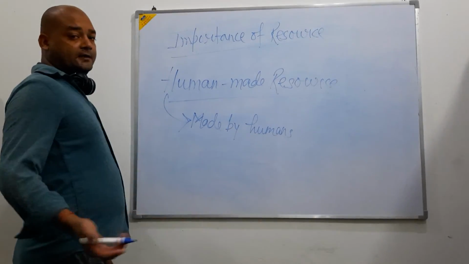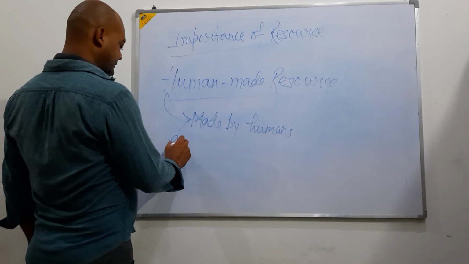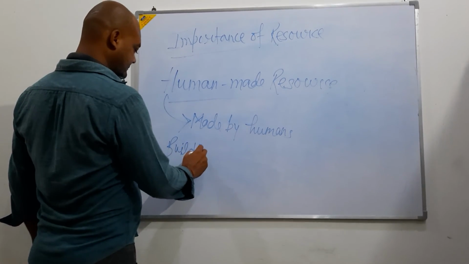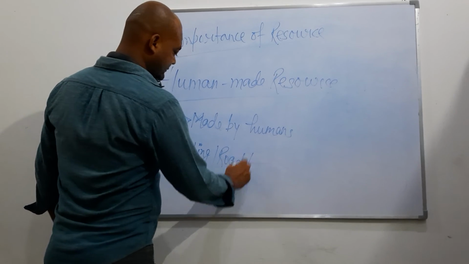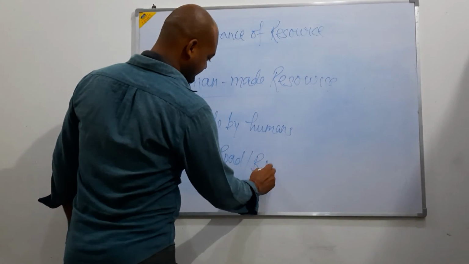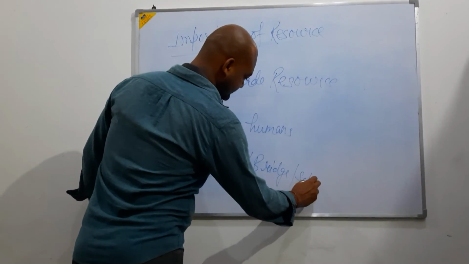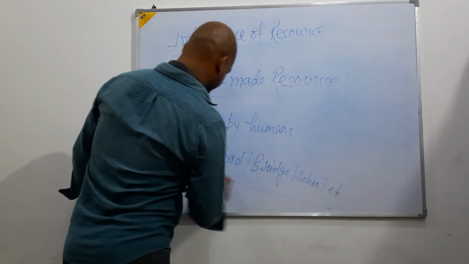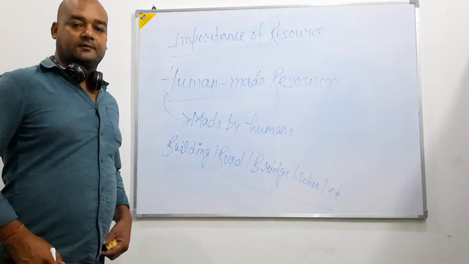In this category, examples can be plenty. We can say buildings, road, bridge, school, etc. So these all are the human-made resources.